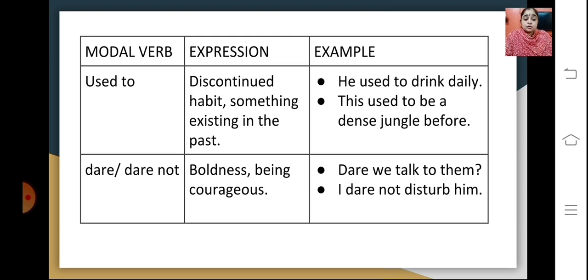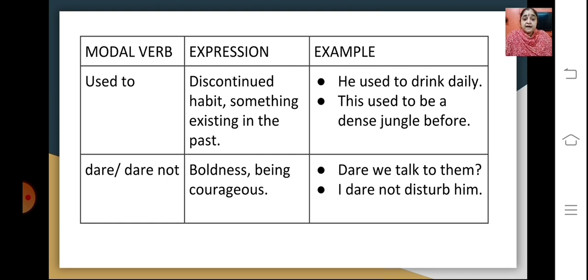Then comes used to. Used to is the expression where it shows some kind of a discontinued habit, something existing in the past. For example, he used to drink daily. So the expression here, he used to, means it's a habit that was in the past, and drink is the verb out here. Or, this used to be a dense jungle before. So used to is used for expressing something in the past.